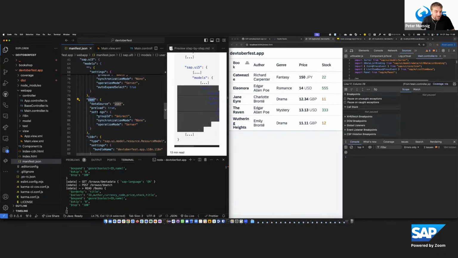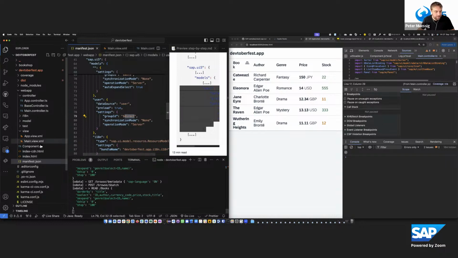So the user data source we also added, and then we add a user model, a named model. In this named model, we say it should not use batches. Therefore, we say group ID direct. Because I want to have individual requests going out, and I call, for example, later on the action import for the login.